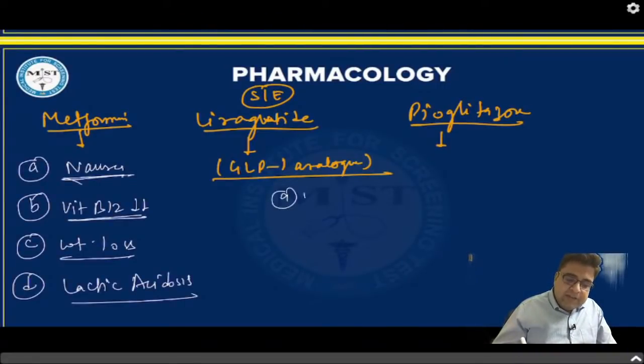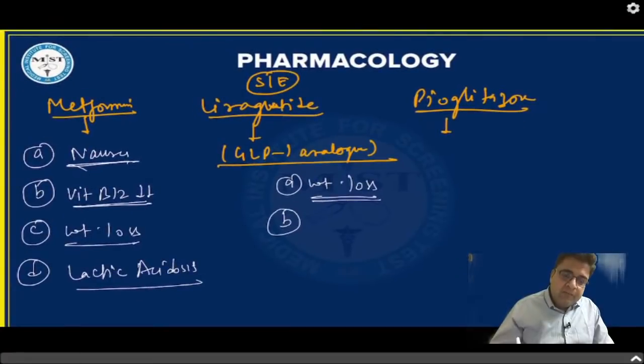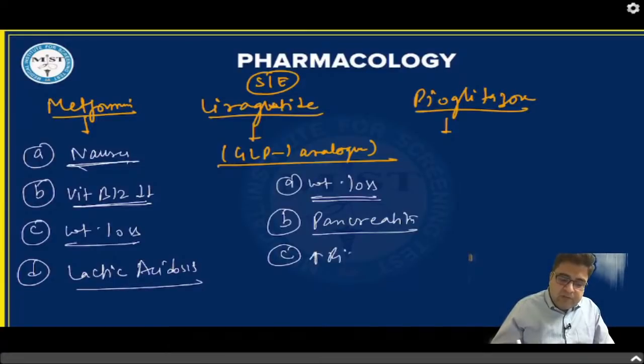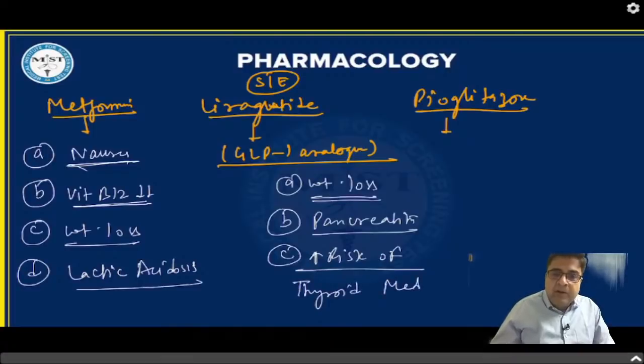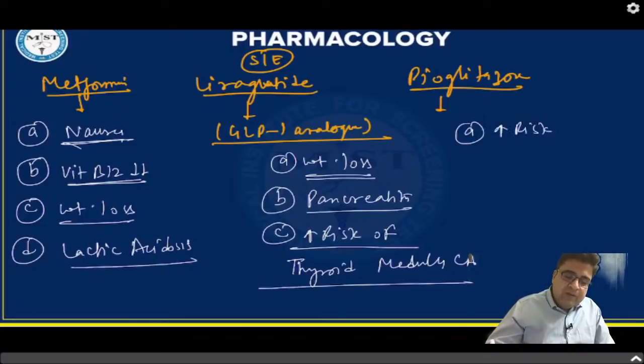Liraglutide can also cause weight loss as a side effect, so it is also approved for obesity. This drug can also cause pancreatitis. Number 3, this medicine can also increase the risk of thyroid medullary carcinoma. So: weight loss, pancreatitis, increased risk of medullary carcinoma. Now if we talk about pioglitazone, it can increase the risk of bladder carcinoma.